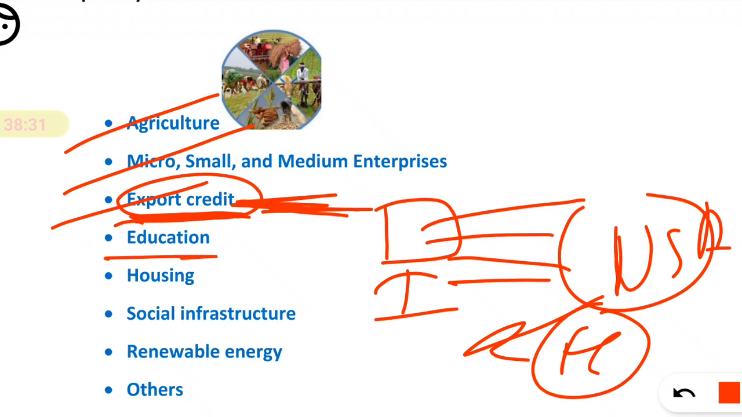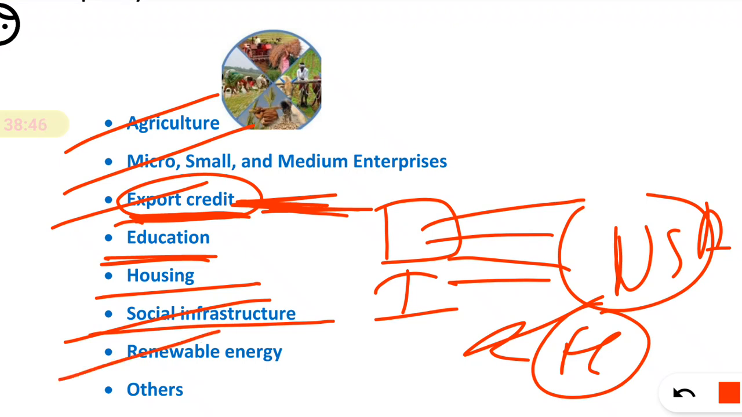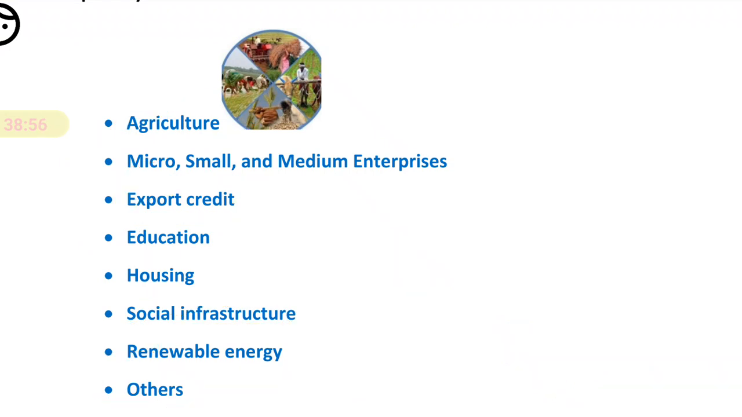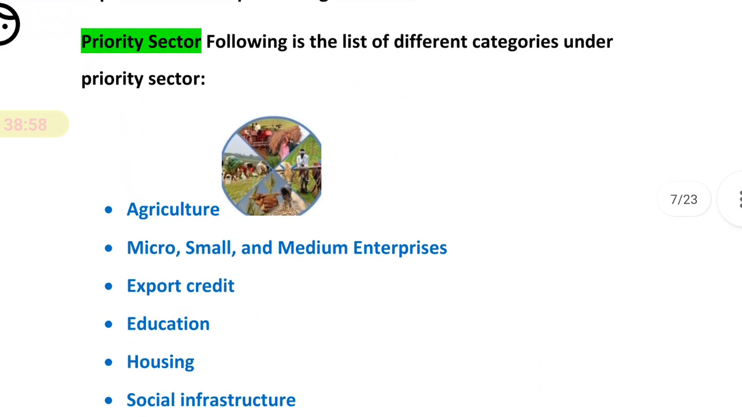Education is also in the priority sector. Housing loans are in the priority sector. Social infrastructure, like when you are giving loans for public utility, such as a health center and so on, right? Then renewable energy, where you have some solar plant investment. Okay, that is also very good, right? That's why it is also in the priority sector, and there are some others which we have to discuss. So this is basically all about the priority sector.